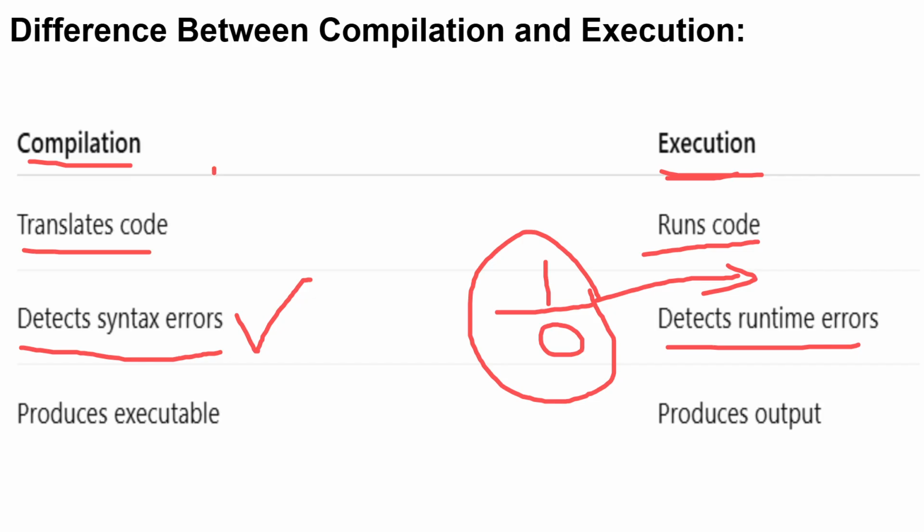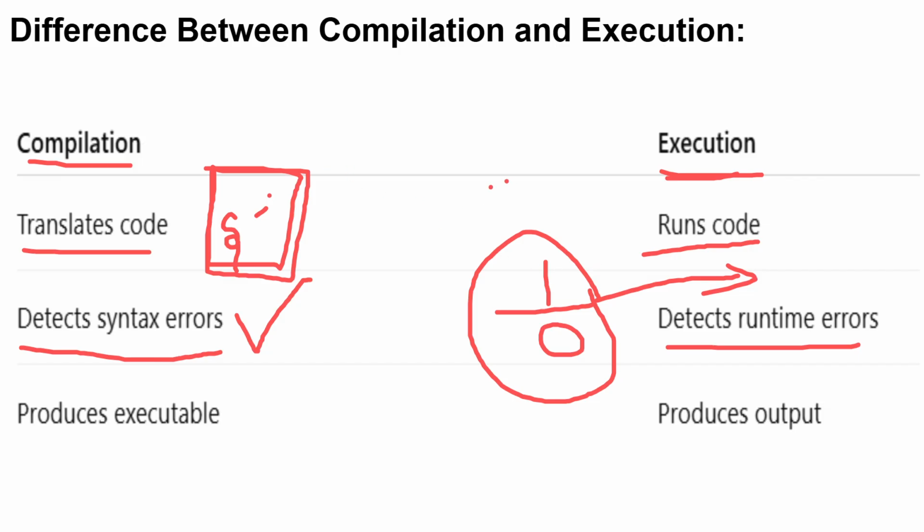When I'm writing a program, if I forget a semicolon or any curly braces, it gives me a syntax error. Compilation errors are nothing but syntax errors or any other issues in writing the program, found when we are converting this code into machine code. These are called compilation errors.